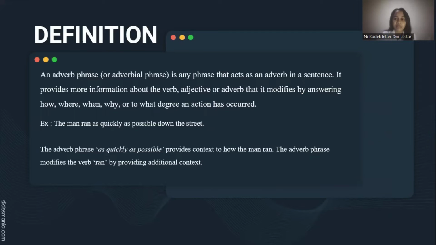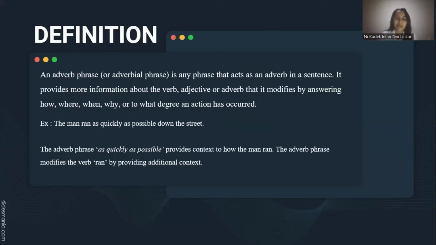What is an adverbial phrase? An adverb phrase or adverbial phrase is any phrase that acts as an adverb in a sentence. It provides more information about the verb, adjective, or adverb that it modifies by answering how, where, when, why, or to what degree an action has occurred.